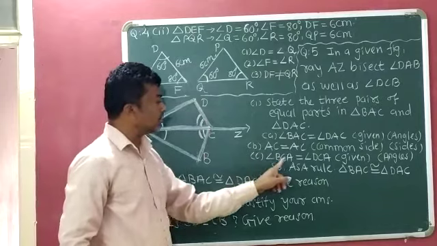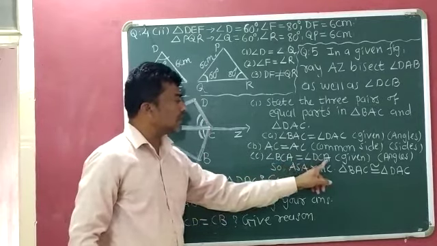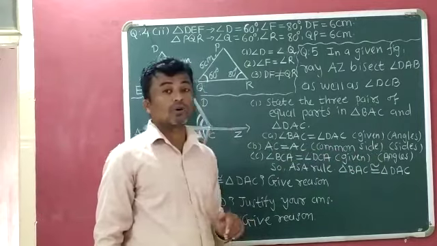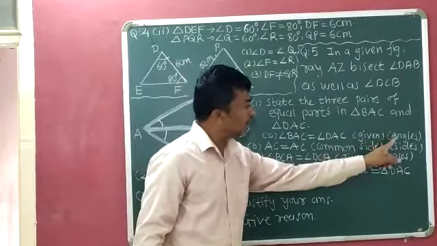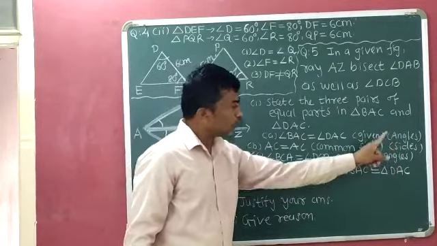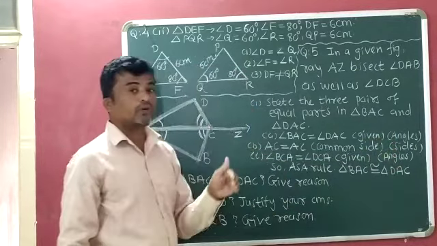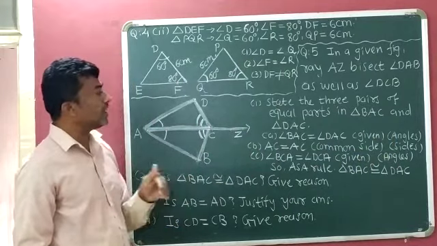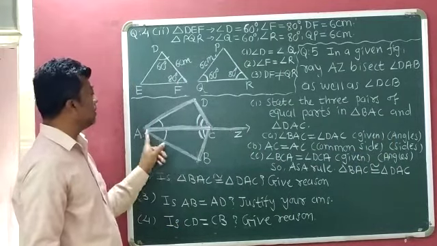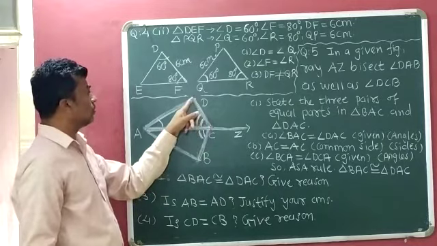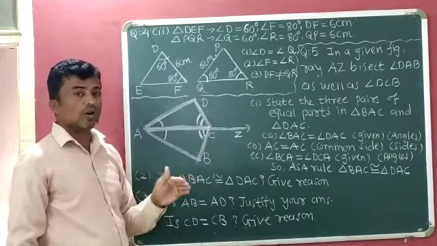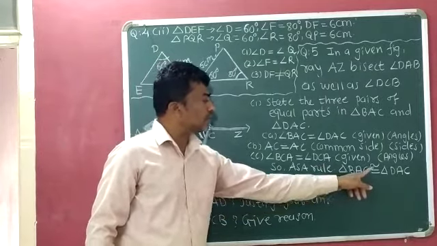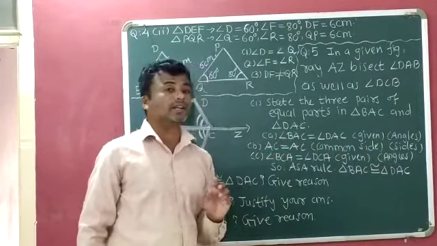It is already given in the figure, and it is a pair of angles. Now angle, side, angle means ASA. According to the ASA congruence rule, triangle BAC is congruent to triangle DAC.